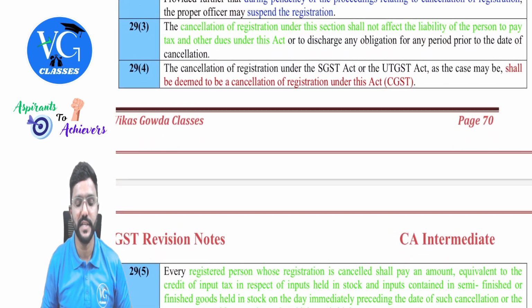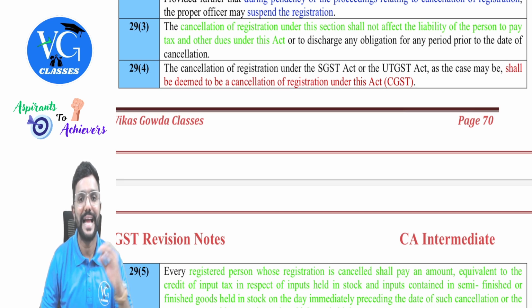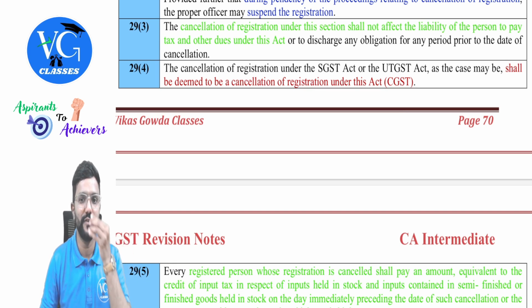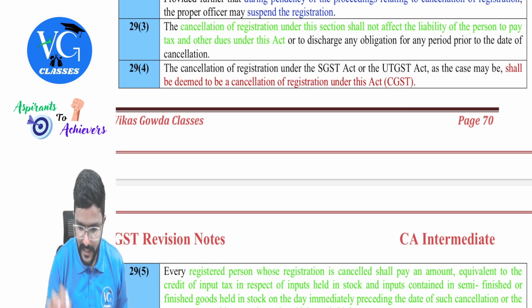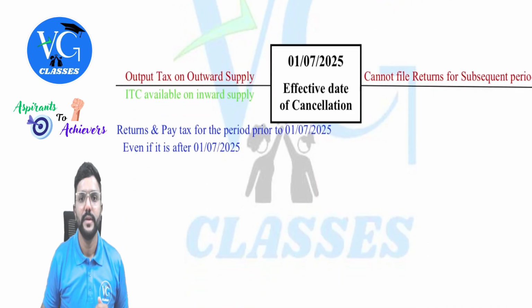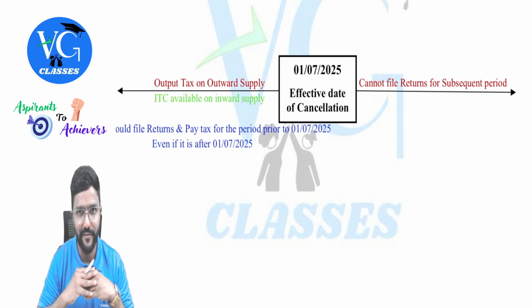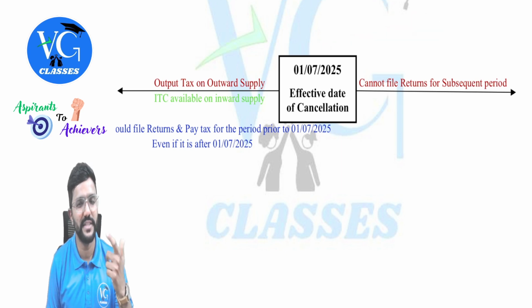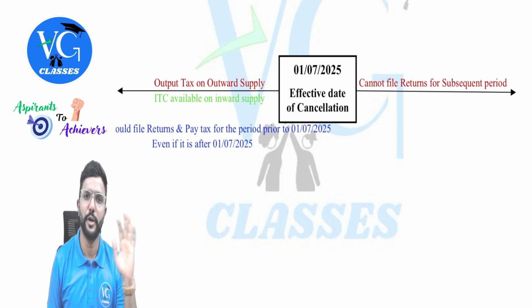Then 29 subsection 3 says the cancellation of registration under this section shall not affect the liability of the person to pay tax and other dues under this Act or to discharge any obligation for any period prior to the date of cancellation. I'll just explain. Assume the effective date of cancellation is from 1st July 2025, guys. Now for the period after this, should I file the returns? Should I pay GST? No, no. On or after July, I need not file returns, I need not pay any tax.